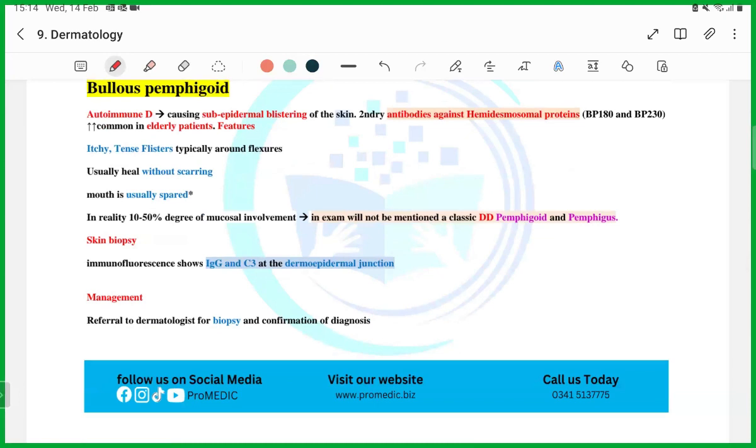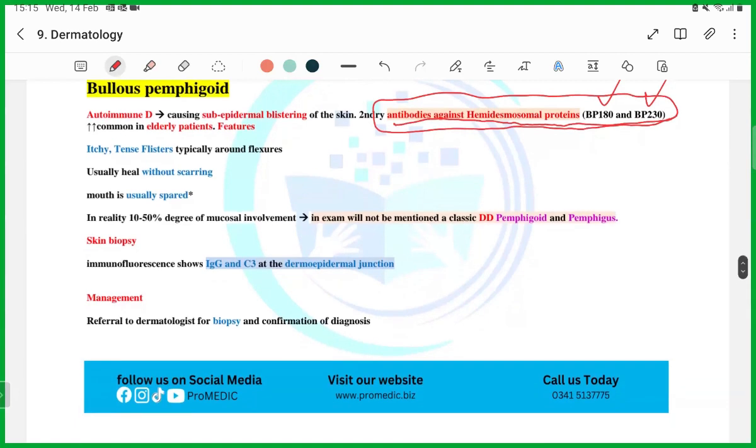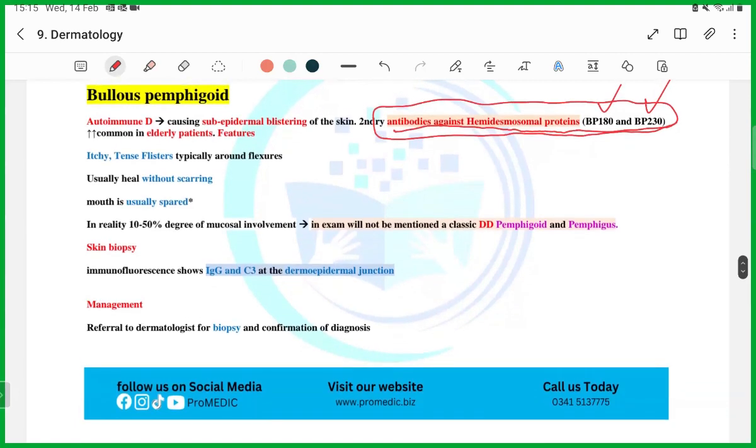The first question you will get is that bullous pemphigoid is associated with antibodies against hemidesmosomal proteins BP180 and BP230, guys. Remember it. This is what they will ask you first. Second, remember that the lesions of bullous pemphigoid are itchy. Very typical of this.